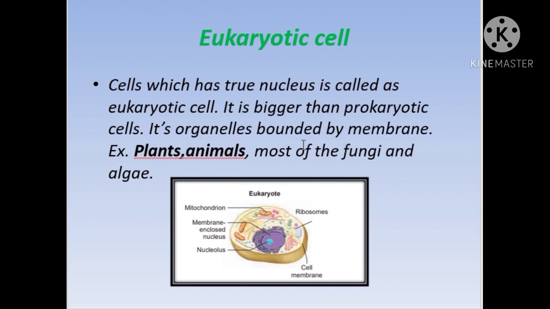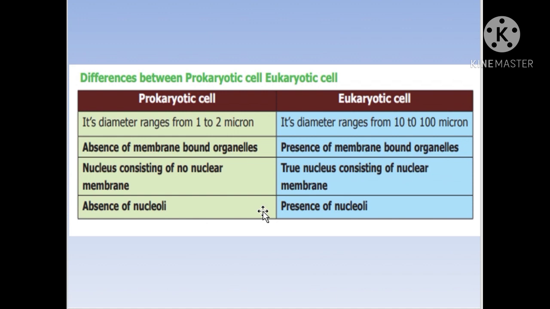What are the organelles? For example, we can say endoplasmic reticulum, mitochondria, and ribosomes are given as examples of organelles here. Now this is the shape and size of the eukaryotic cell, and this is a common animal cell, and we will be discussing the plant cell and animal cell briefly in 7th standard. Now we will make an attempt to know the difference between the prokaryotic cell and the eukaryotic cell.